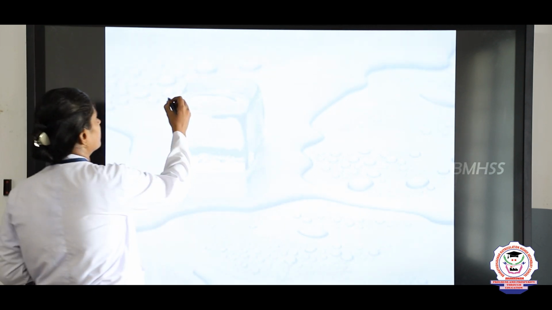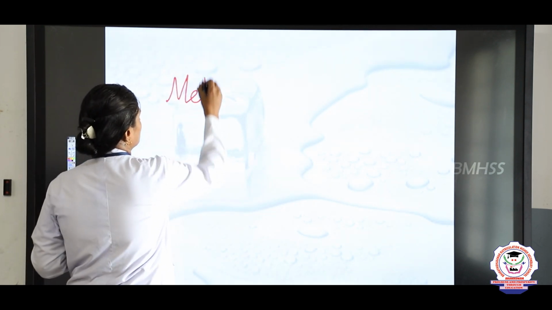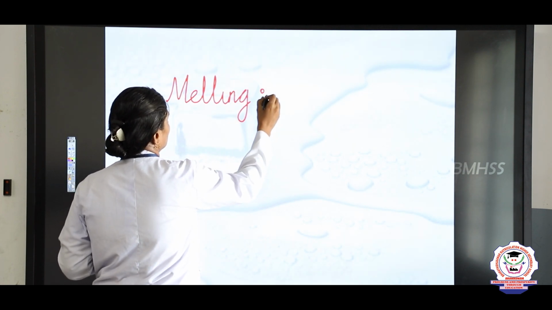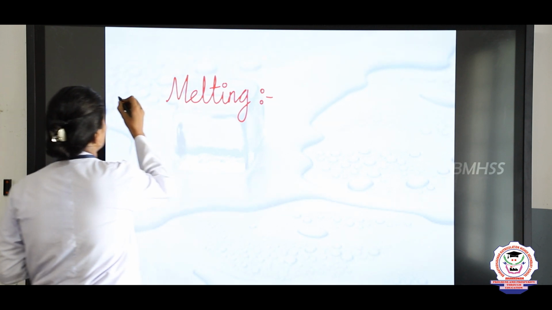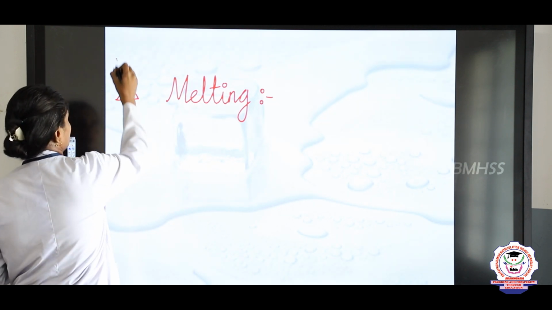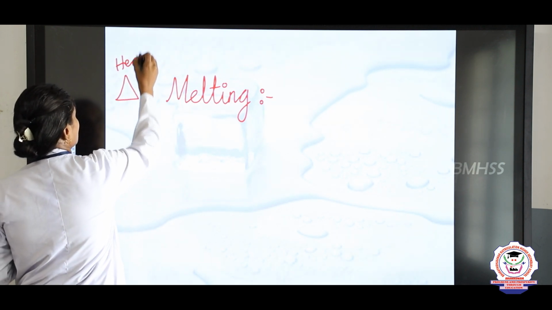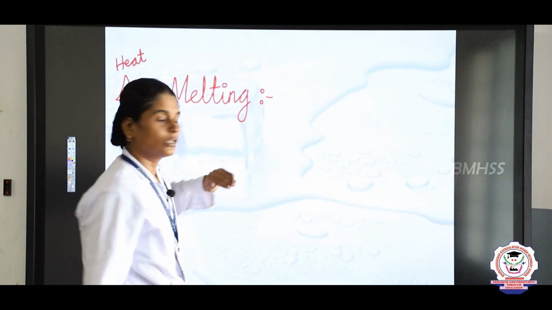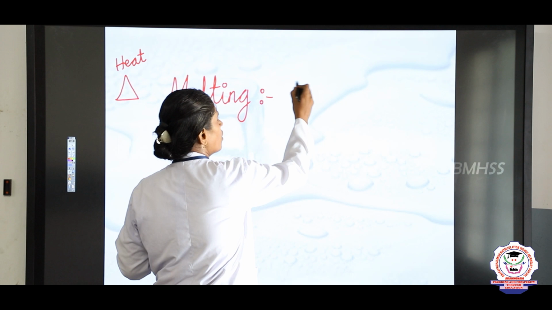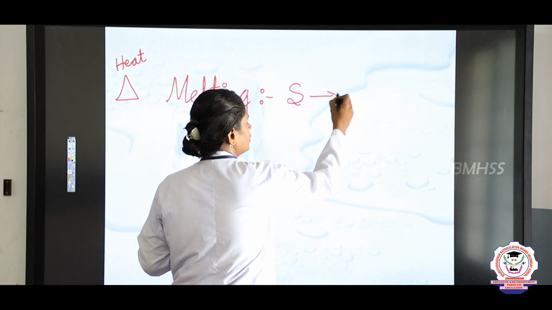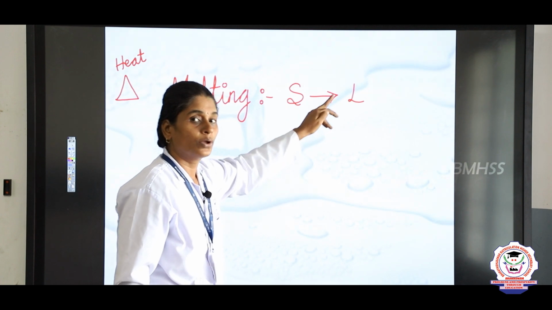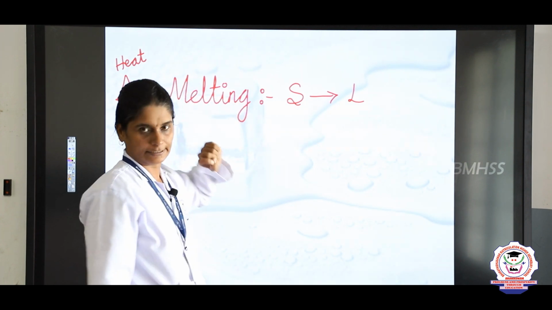So as I said, melting. Melting always happens when you heat. So this means heat. Okay. So what is melting? The process by which solids change into liquids. Solids change into liquids on heating. Okay.